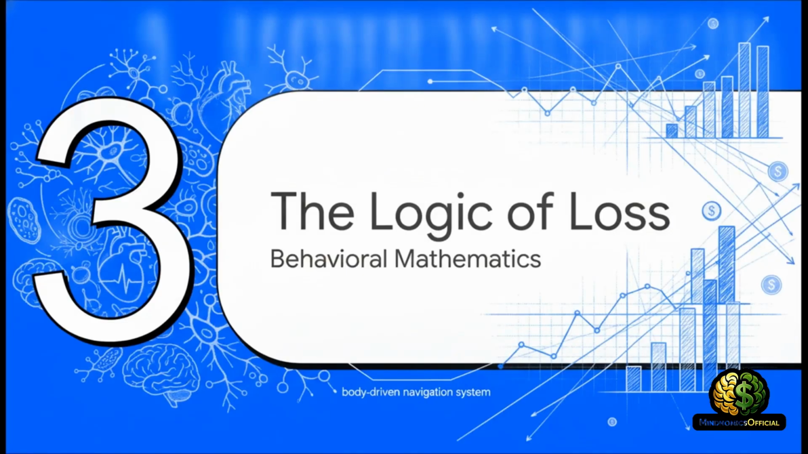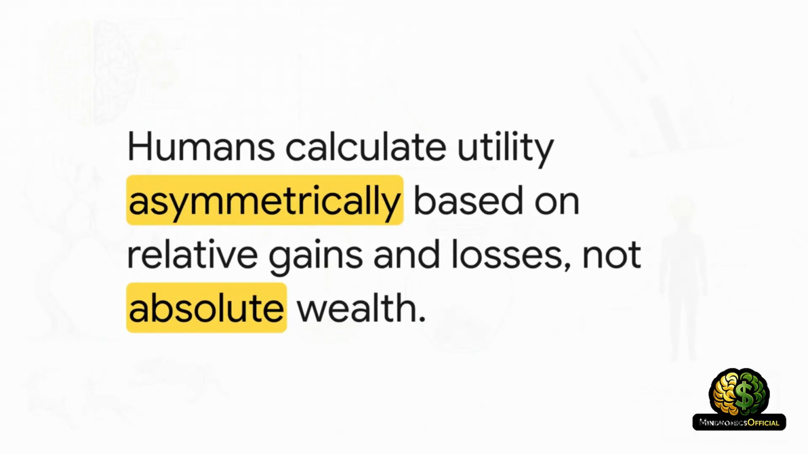Part 3. The Logic of Loss. Now, what happens when this highly evolved, body-driven navigation system is forced to deal with the abstract math of modern financial markets? It behaves entirely irrationally. Enter prospect theory, pioneered by psychologists Kahneman and Tversky. They prove that humans do not calculate their wealth in absolute terms. Nope, we calculate value asymmetrically. It's based entirely on highly subjective relative gains and losses from wherever we currently happen to stand.